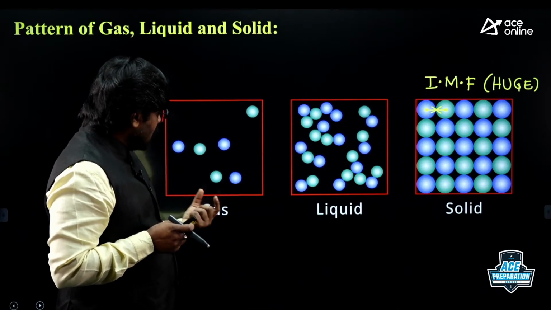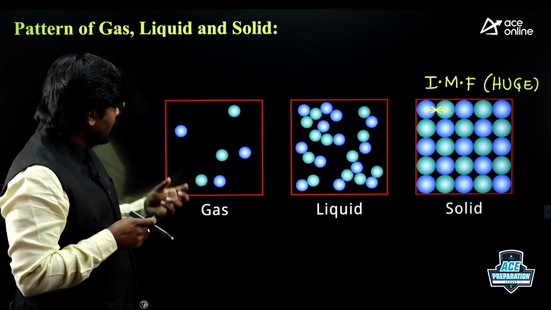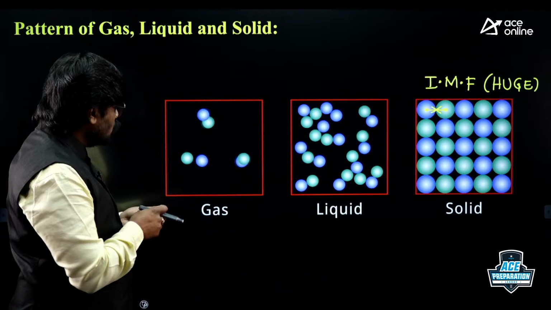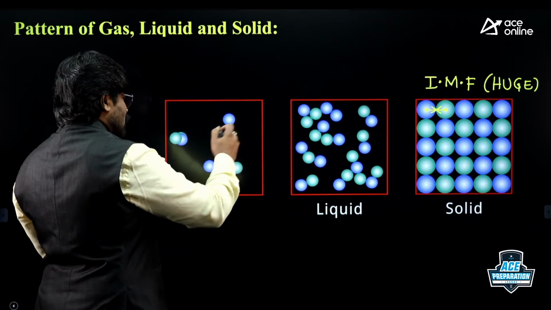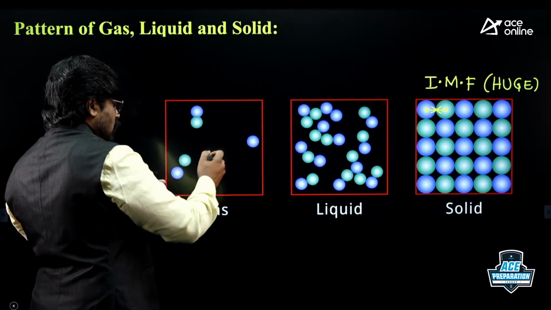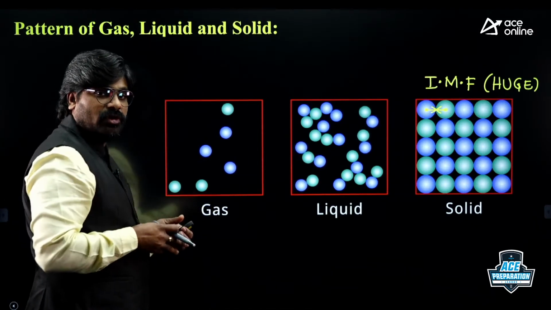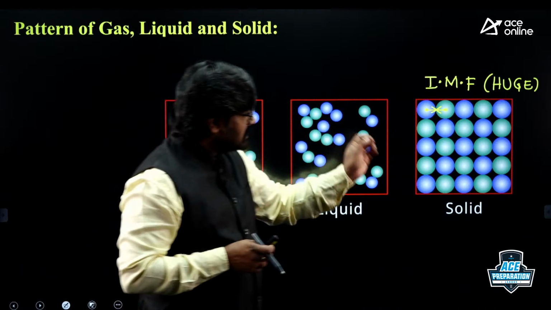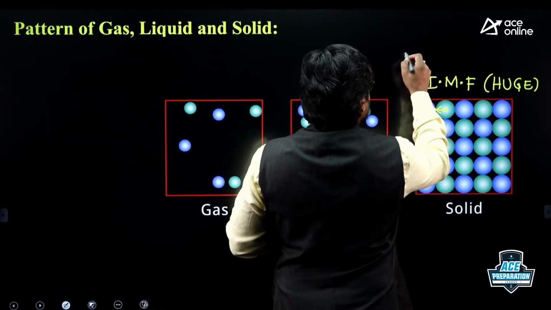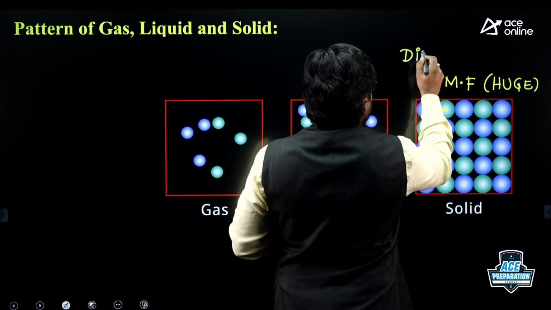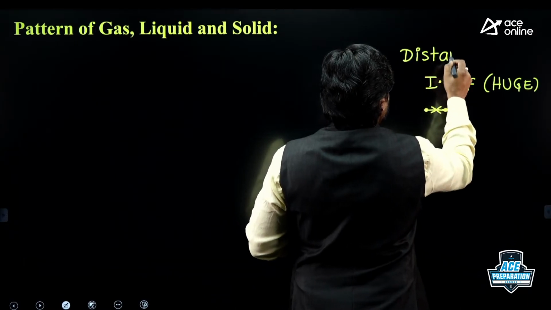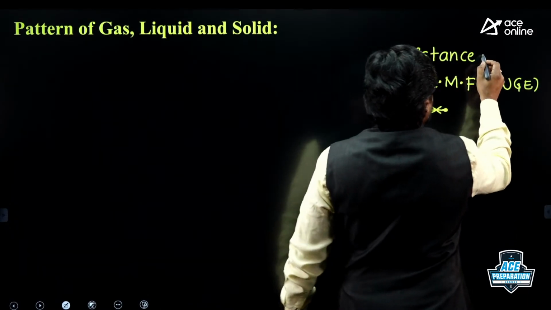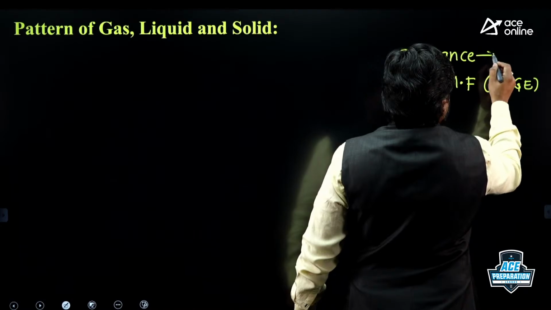But if you see gas molecules, continuously they move. Between molecules there is a huge distance. This is one molecule, this is another molecule. So there is a huge distance between molecules in the gas. But in solids, the distance is negligible.